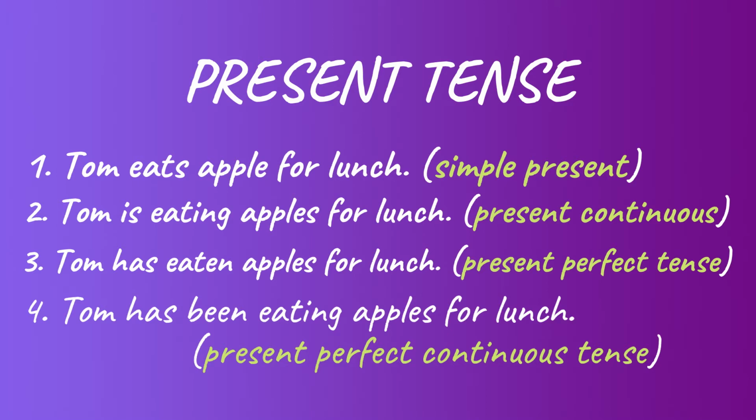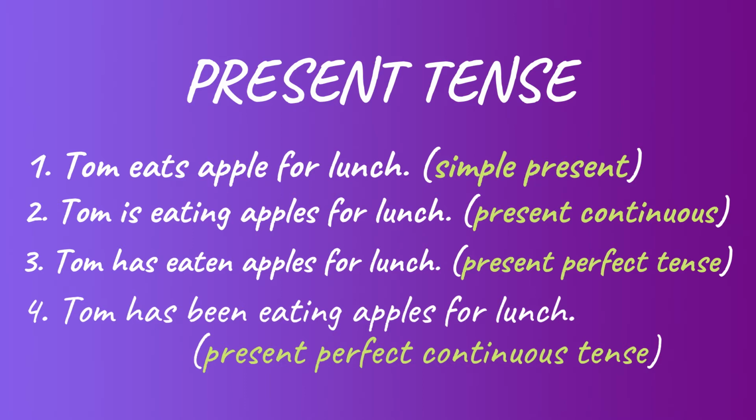But there is a distinction in the way in which the action is regarded. In sentence 1, the action is mentioned simply. There is no reference to the completeness or incompleteness of the action. The verb eats is therefore said to be in the simple present tense. In sentence 2, the action is mentioned as incomplete, that is, as still going on. Hence, the verb is eating is said to be in the present continuous tense.